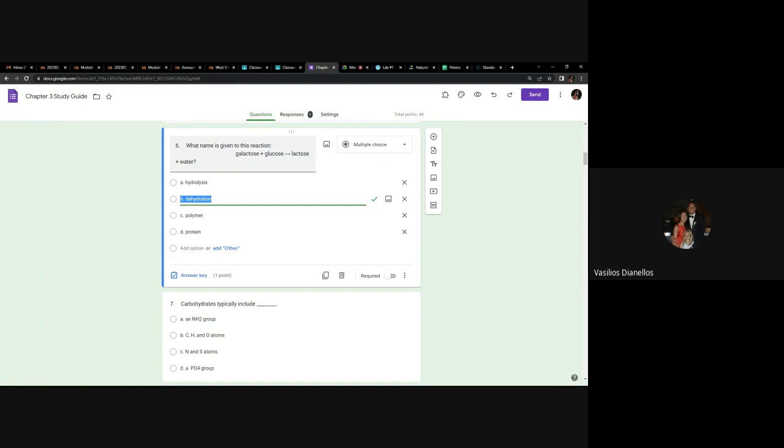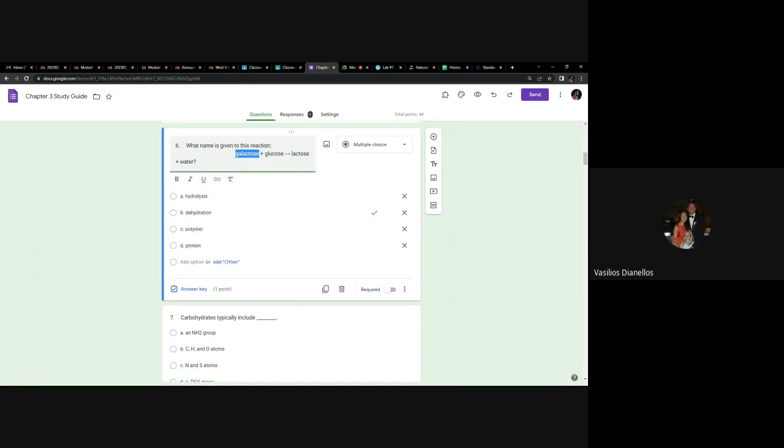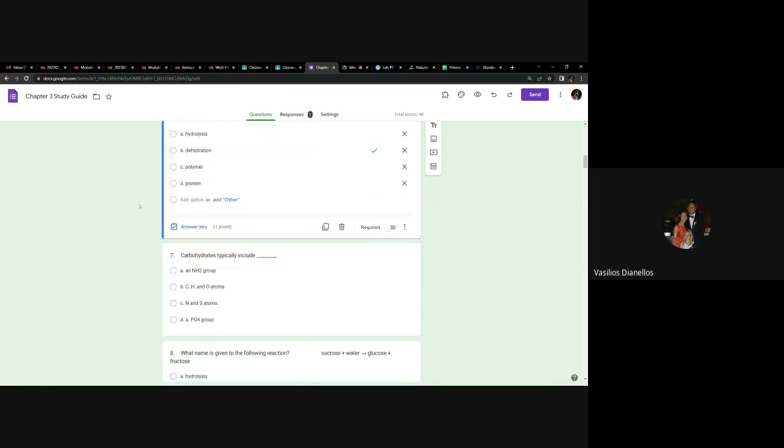So any questions about number 6? I'm sure this question is going to come up later in the study guide, but just in case, obviously if the question on the exam said something plus water gives us something plus something, right? If the water is on the reactant side of the equation, if it was on this side of the equation, then you would say that's a hydrolysis reaction. So any questions about number 6?